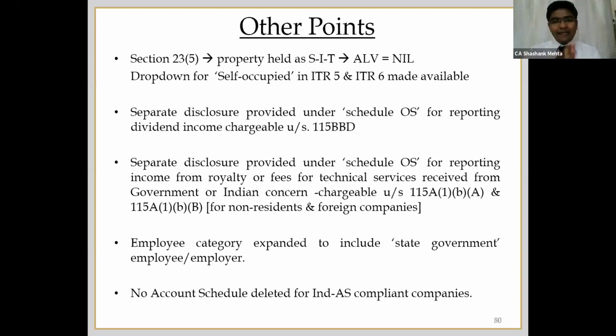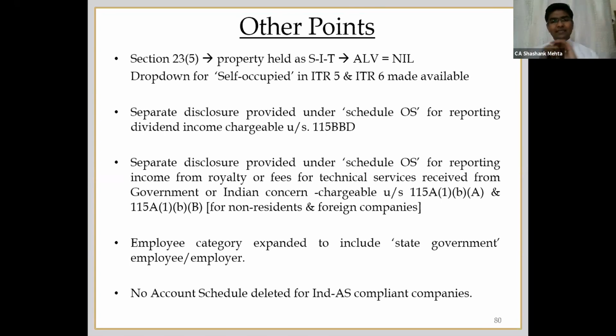However, in case of ITR 5 and ITR 6, there were only two types of category, that was let out and deemed let out. And you can write nil against the ALV only when the property is self-occupied. So they have inserted this self-occupied criteria in ITR 6 as well as ITR 5, so that such kind of properties which are held as stock in trade can be treated at nil value. So this is consequent to the amendment.